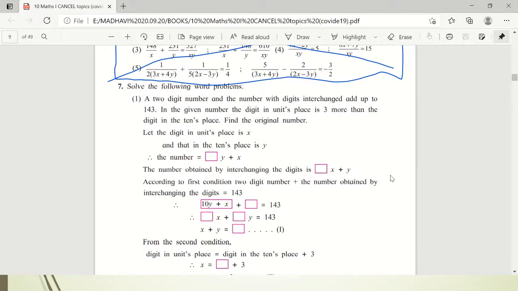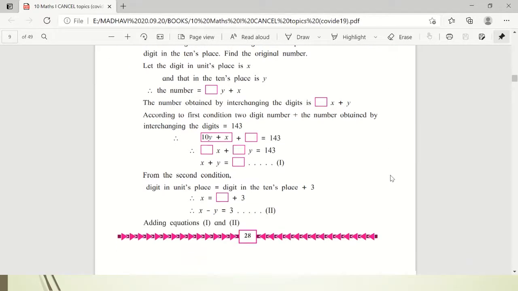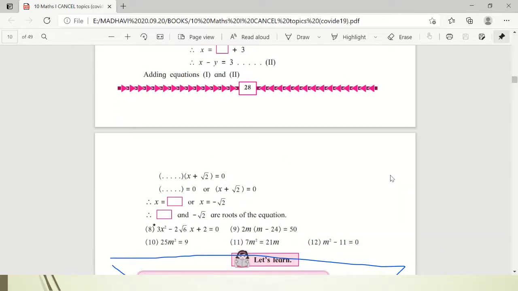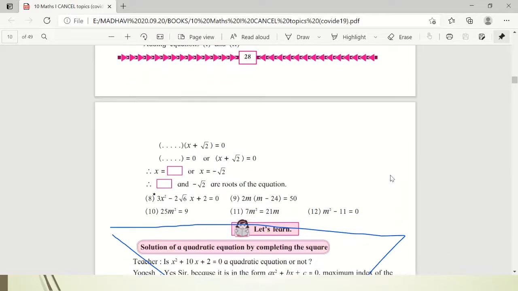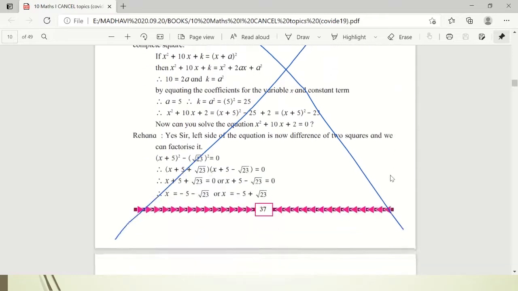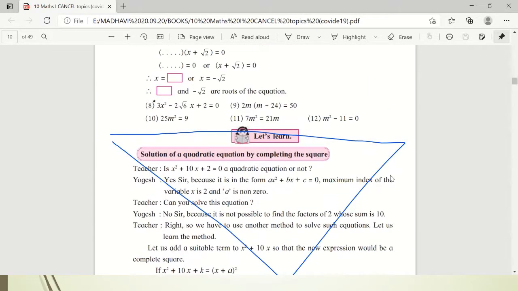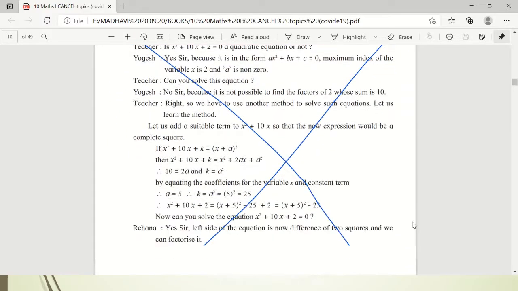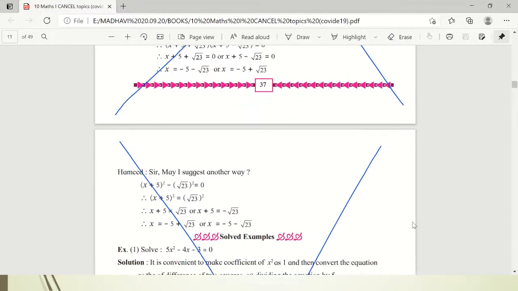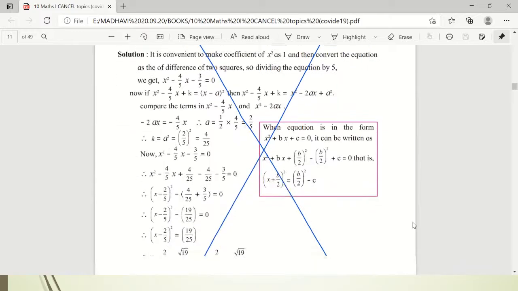This was all about chapter number 1. Now let us go towards chapter number 2, that is quadratic equations. In that, all of you come to page number 37. So here, the method to solve the quadratic equation by completing square method. This method is completely removed, is omitted, and based on that here practice set also is omitted.